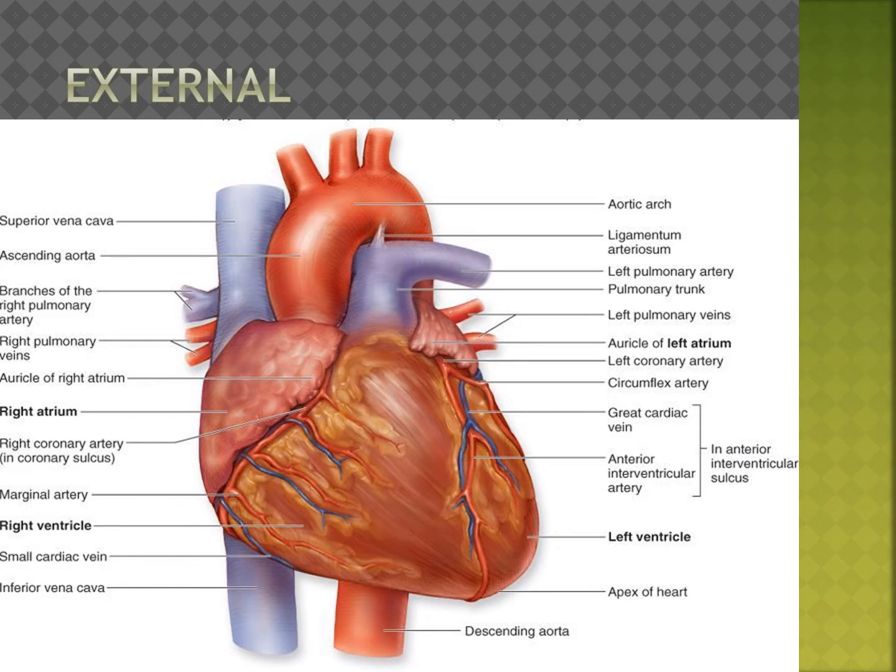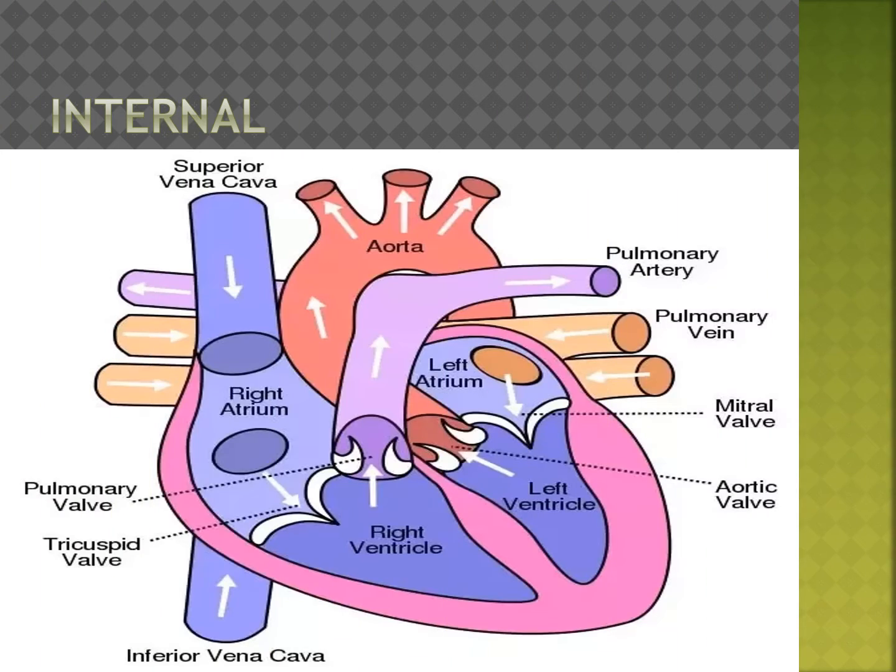Now see the internal structure in the picture, everybody. Left atrium, right atrium, pulmonary artery, pulmonary vein, mitral valve, aortic valve, tricuspid valve.